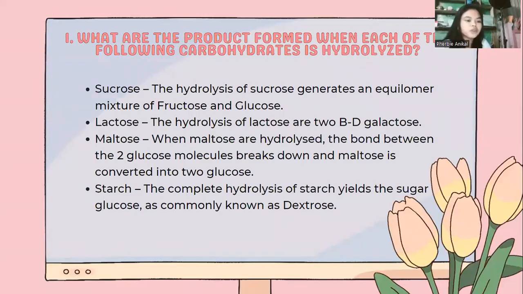Number 1. What are the products formed when each of the following carbohydrates is hydrolyzed? Sucrose: the hydrolysis of sucrose generates an equimolar mixture of fructose and glucose. Lactose: the hydrolysis of lactose yields galactose and glucose. Maltose: when maltose is hydrolyzed, the bond between the two glucose molecules breaks down and maltose is converted into two glucose. Starch: the complete hydrolysis of starch yields the sugar glucose, commonly known as dextrose.